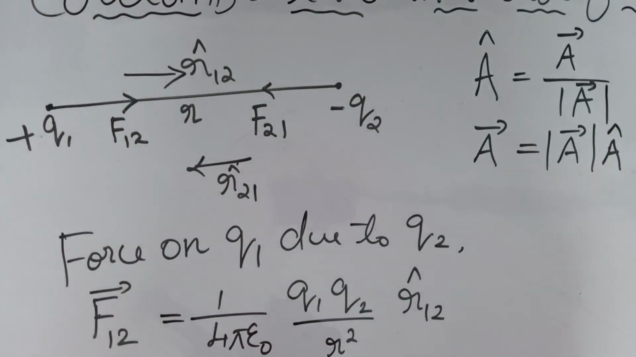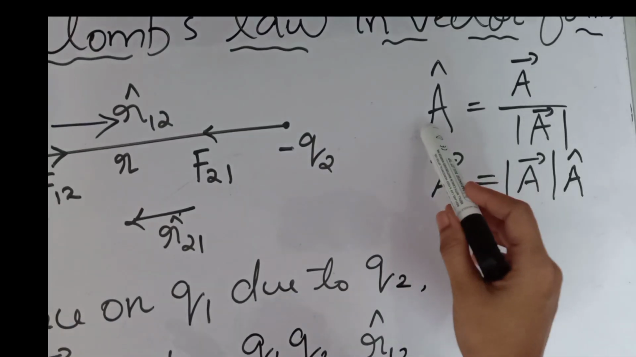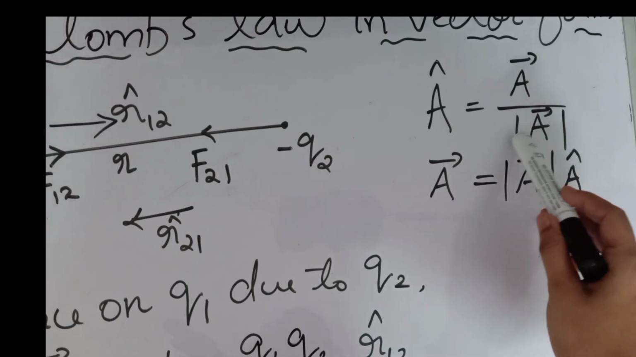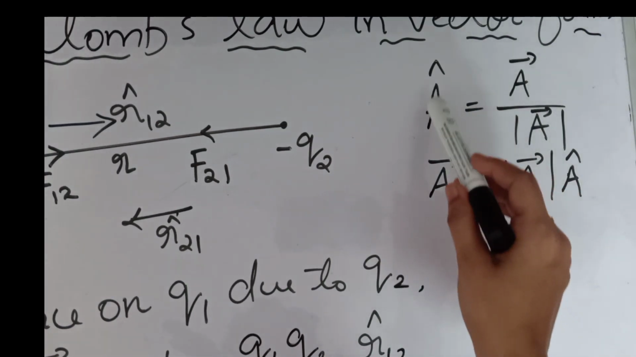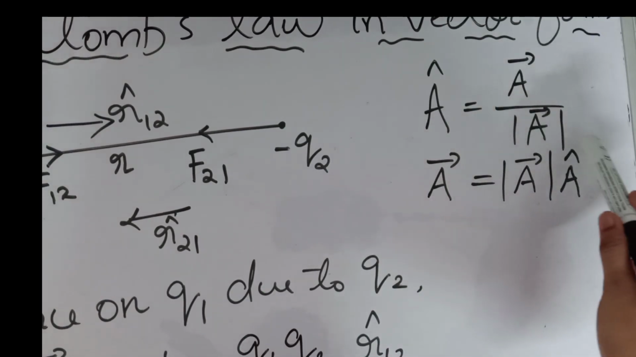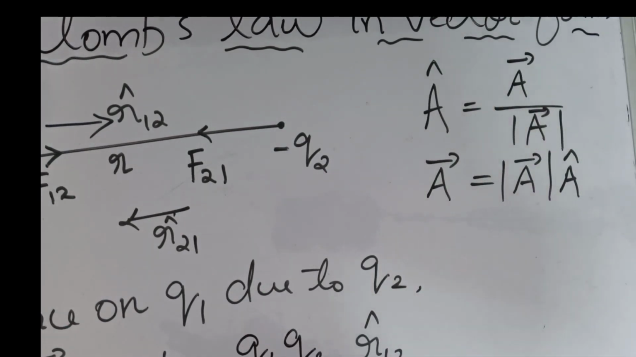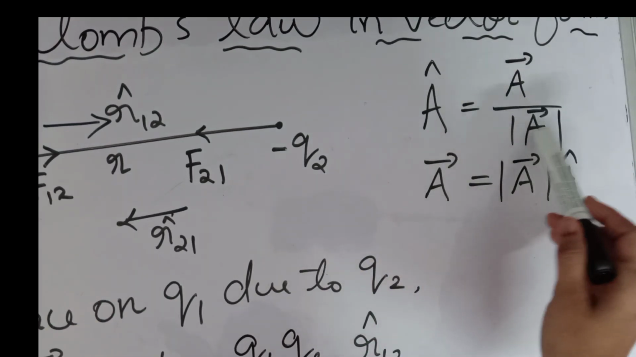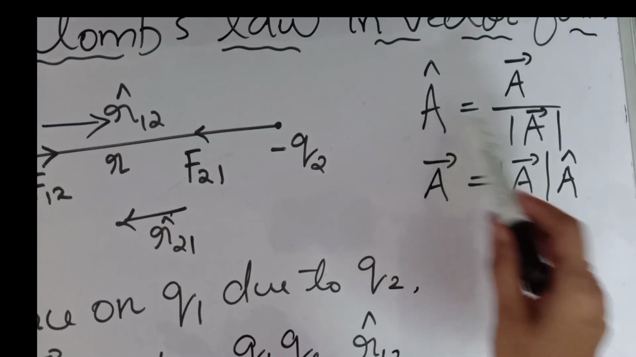And now we have to find the vector form. In last year we have studied that unit vector is equal to a vector divided by modulus of that vector. Right, that means this is a unit vector. Here we want to find this vector. So how can we find the vector? Vector will be equal to modulus of that vector into unit vector.